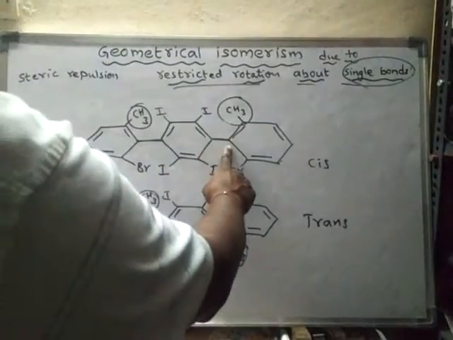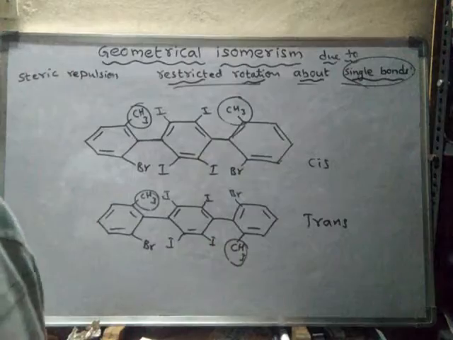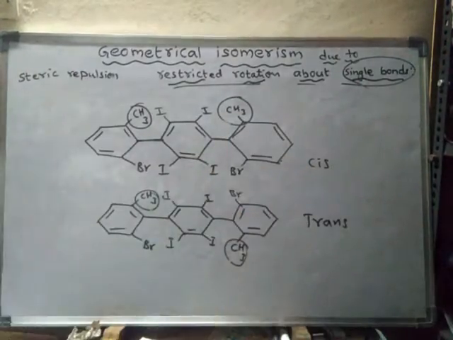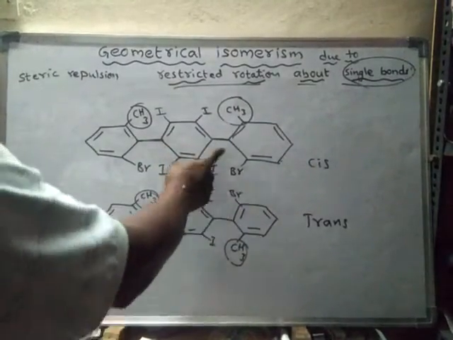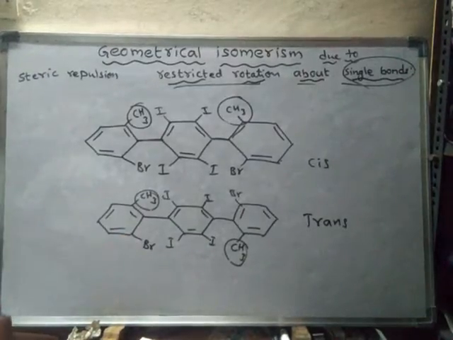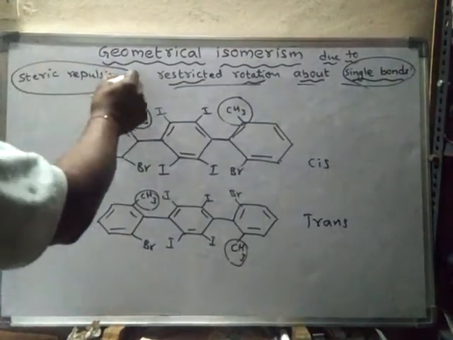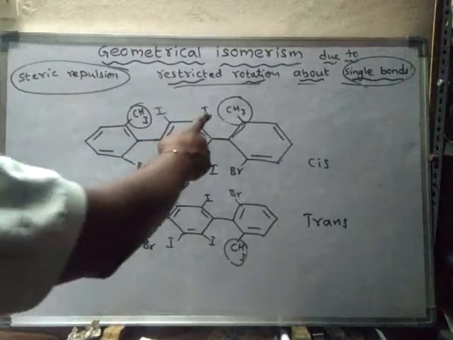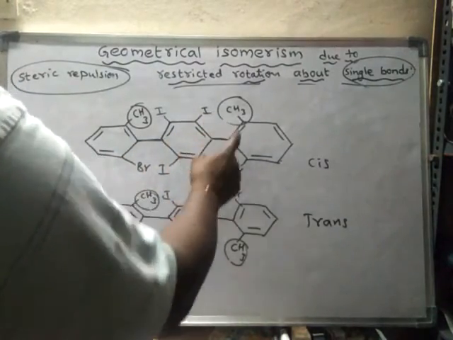Generally, whenever a single bond is present, that single bond will allow the rotation of the molecule. But here these single bonds do not allow the rotation of the molecules because of steric repulsion. These two will repel, these two will repel.